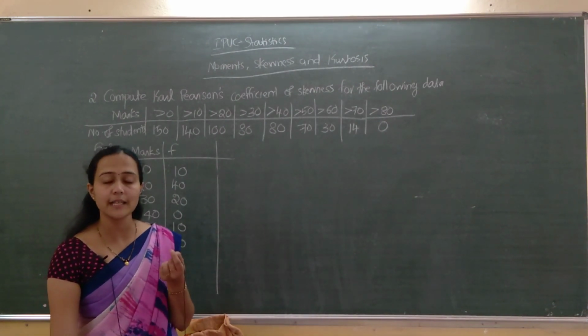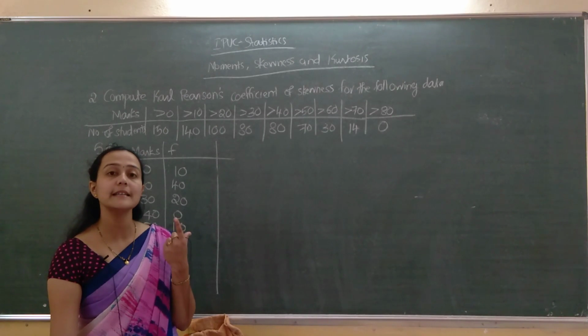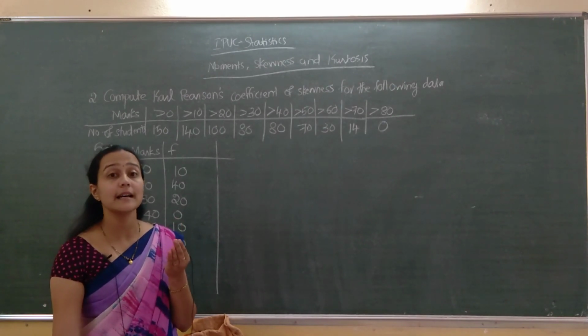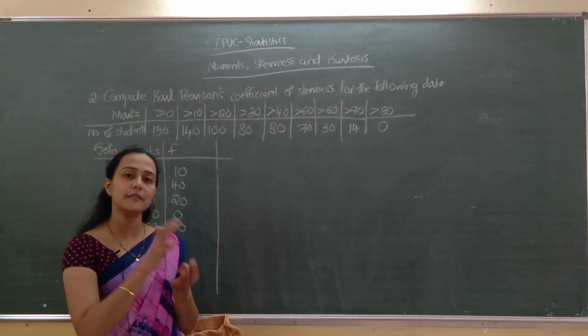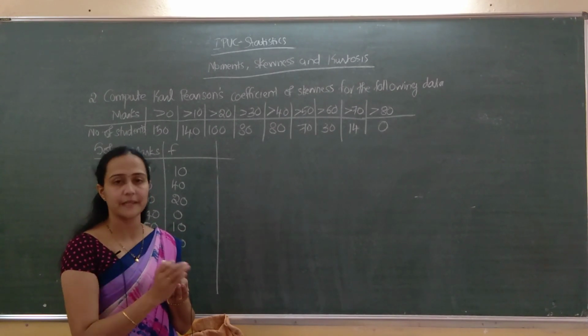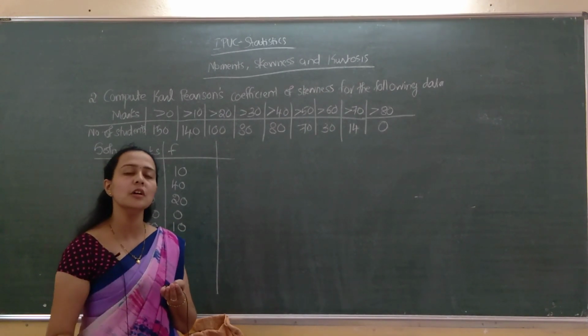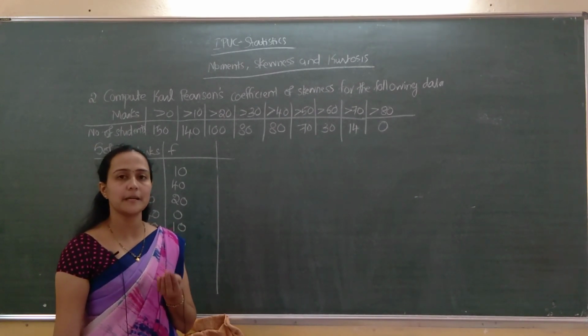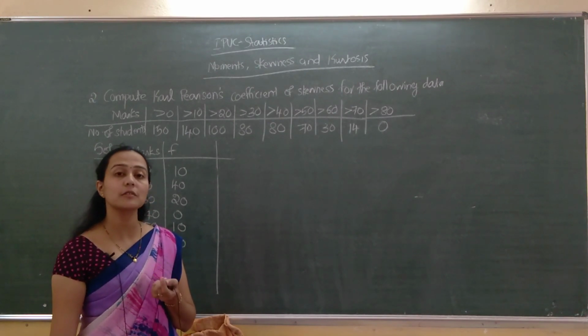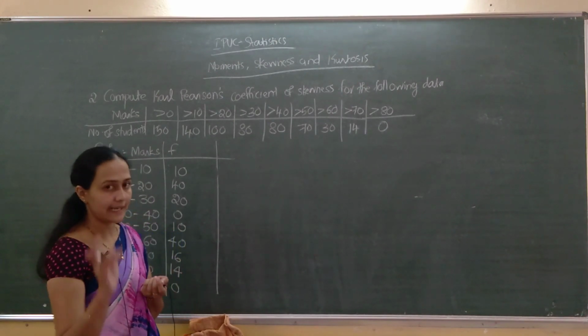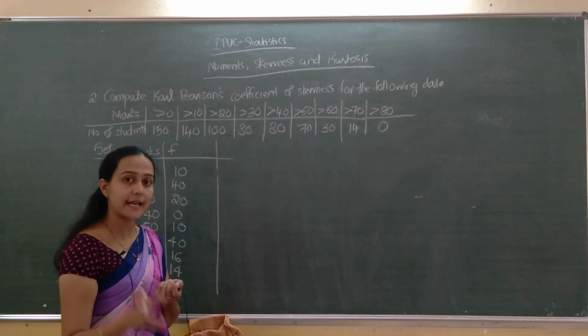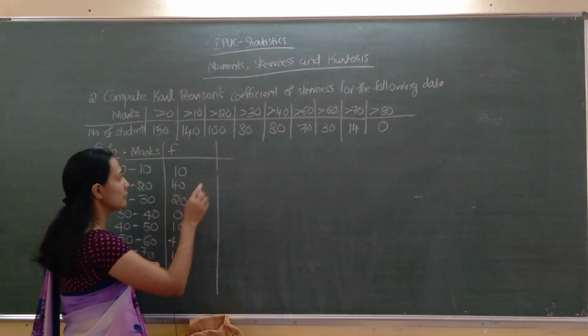So at that time, what do I have to do? I have to go to the second formula, that is, in the case of two modes we convert it into the empirical relation, 3 into mean minus median divided by standard deviation. So we have to compute the median. Standard deviation is there, mean is there, median is there. That much we have to find.